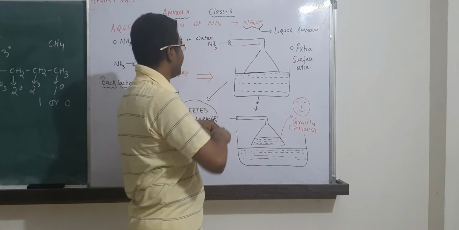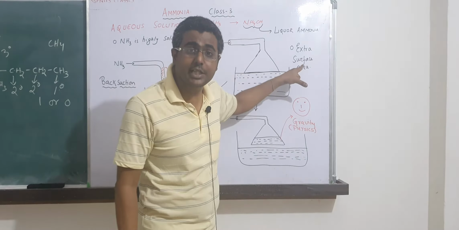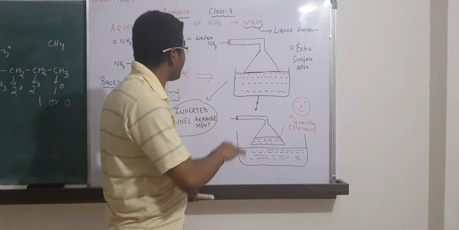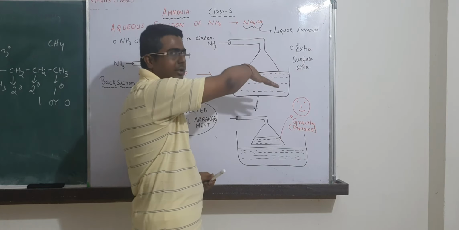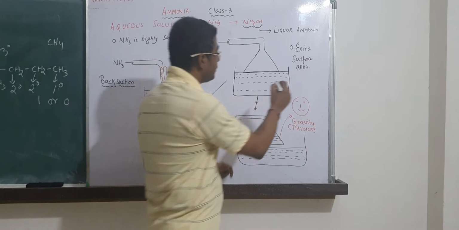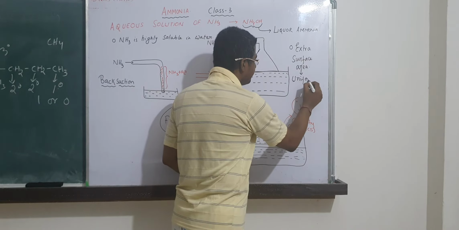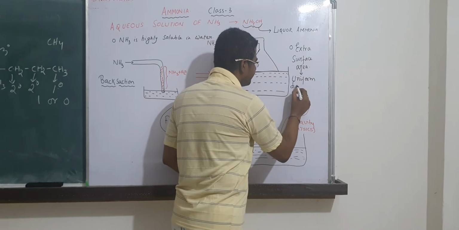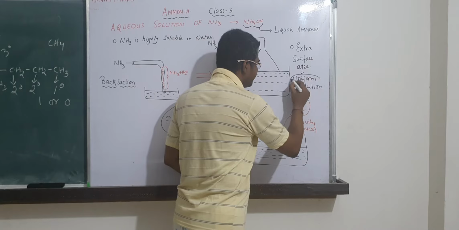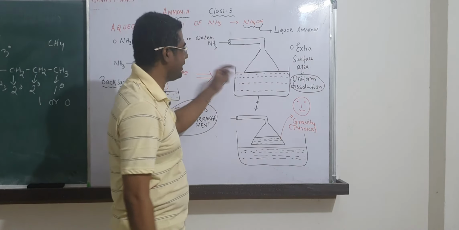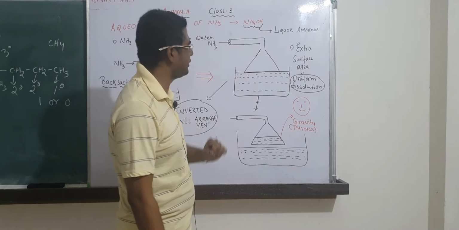So what happens right now? Ammonia is going like this. Now here, there is extra surface area. So this ammonia gets a lot of surface area to go into the water. Extra surface area provided will cause uniform dissolution. First advantage: this is causing uniform dissolution.